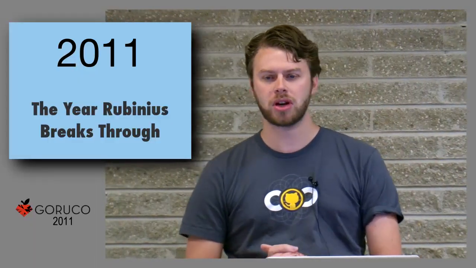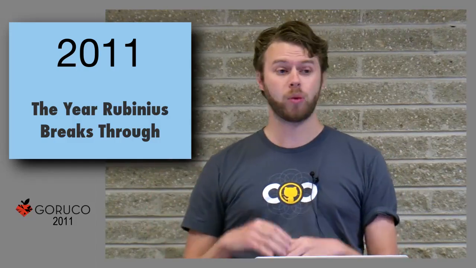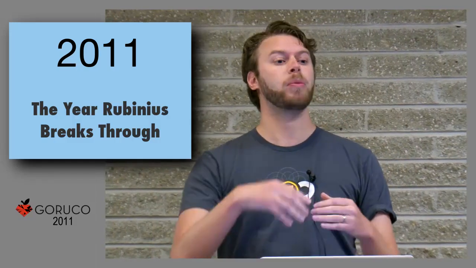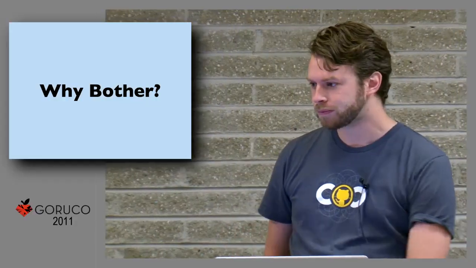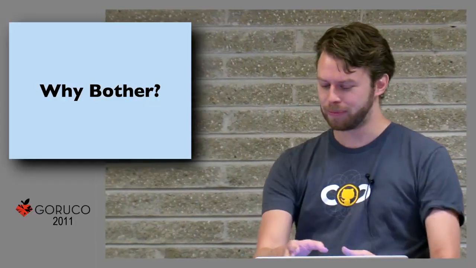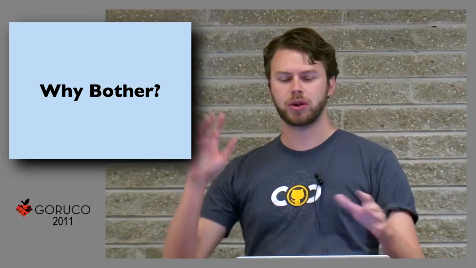So I'm going to talk about a few things: how we got there, how you could help, and why I think you should help build on that mass and use Rubinius also. The first thing is, why bother with Rubinius? We've got these other Ruby implementations.